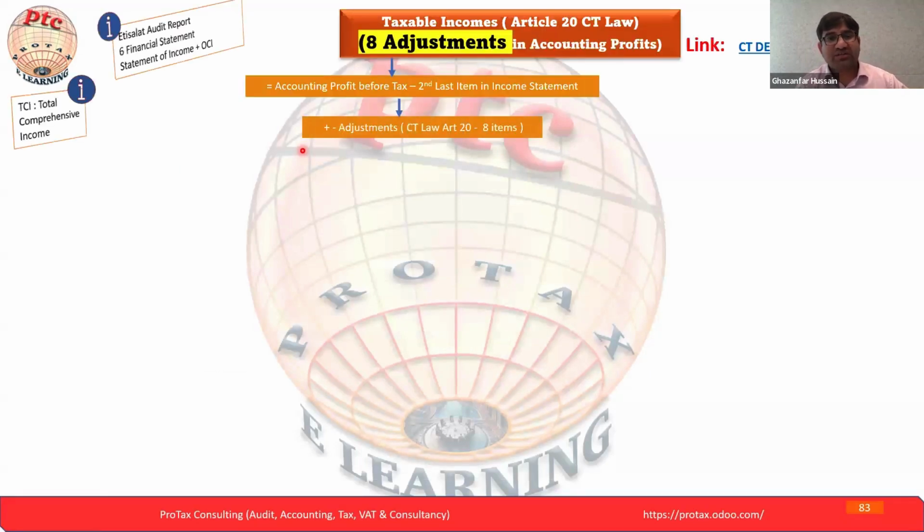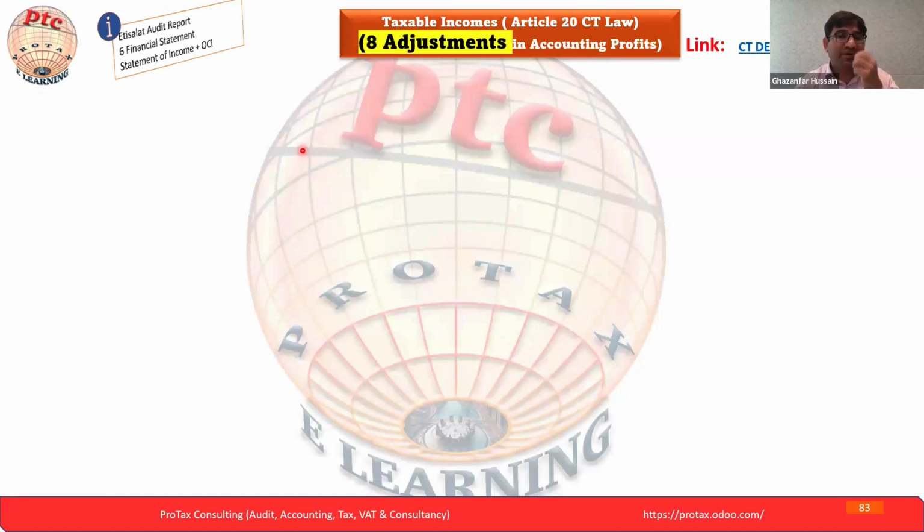Let's move to the next part. Yes, this is our today topic: what the taxable income is as per Article 20 of the city law. There are 8 adjustments in accounting profit. Under the 8 adjustments, each adjustment has multiple adjustments.